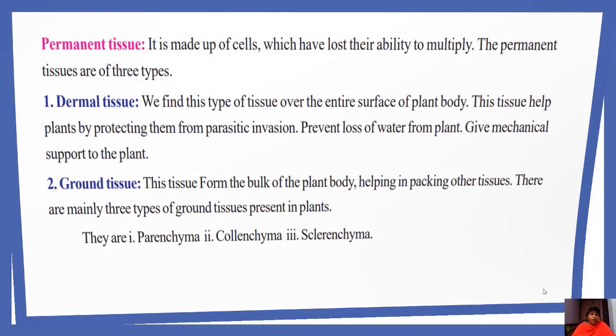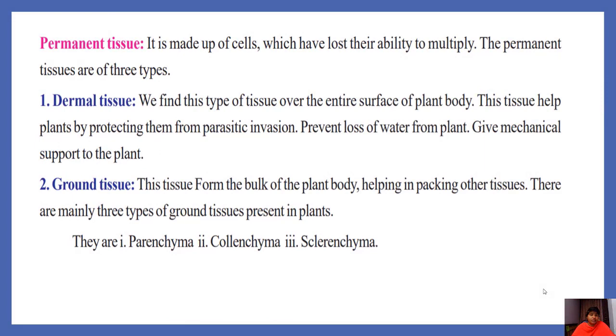Okay. And the second one, permanent tissue in plants. It is made up of cells which have lost their ability to multiply. The permanent tissues are of three types: dermal tissue, ground tissue, and vascular tissue. Dermal tissue, we find this type of tissue over the entire surface of the plant body. This tissue helps the plant by protecting it from parasitic invasion, preventing loss of water from the plant, and giving mechanical support to the plant.